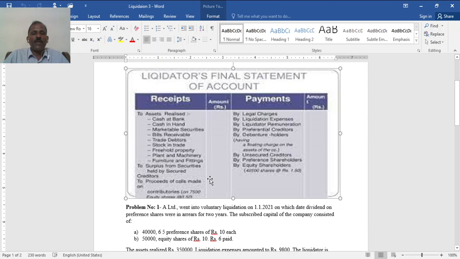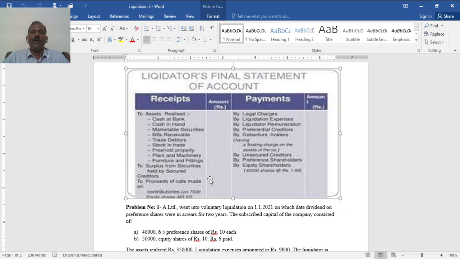Then surplus from securities held by the secured creditors. See, secured creditors are those to whom some assets are given as a security. Say for example, a loan from a bank, where a building will be given as a security. Now on liquidation, the building will be sold and the amount will be used to pay off the bank loan. If it is insufficient, then other assets will be taken. If there is a surplus, you see that word, surplus will be used for paying other creditors.